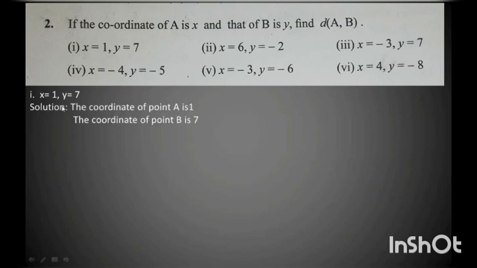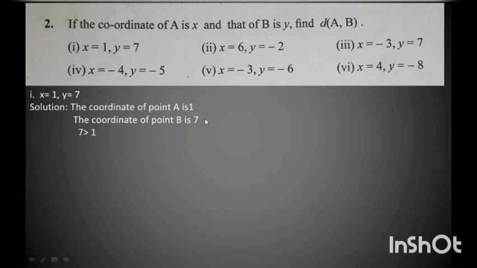First, we write the coordinate of point A is 1 and the coordinate of B is 7, because B is y.